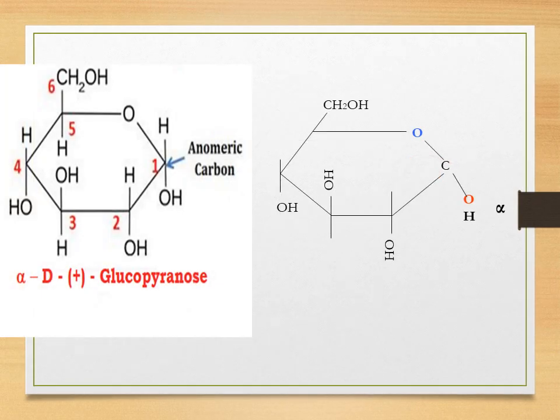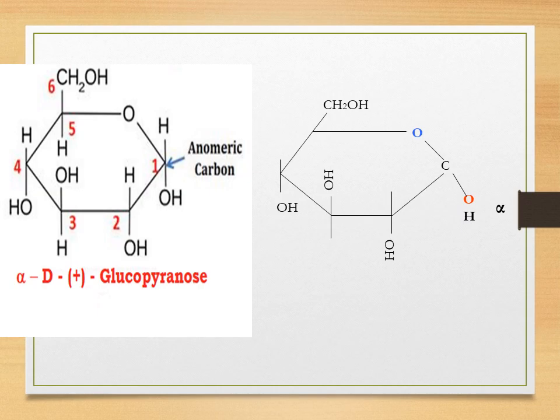Now students, the first structure is called alpha-D-(+)-glucopyranose. I have already explained why it is called glucopyranose and not glucose: pyranose because it is a 6-membered ring that consists of 5 carbon atoms and 1 oxygen atom.